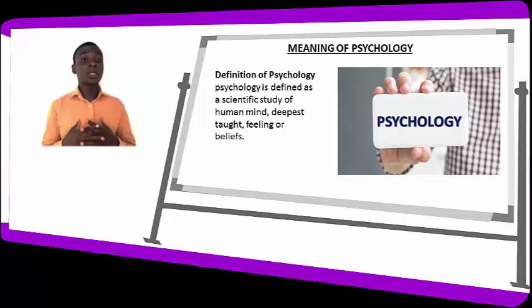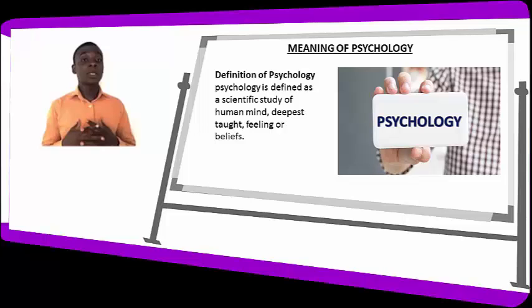Majorly, psychology is studying the mind of humans, how they feel, how they react to things and emotions, and their thoughts and beliefs about certain things in life. So that's what psychology generally means.